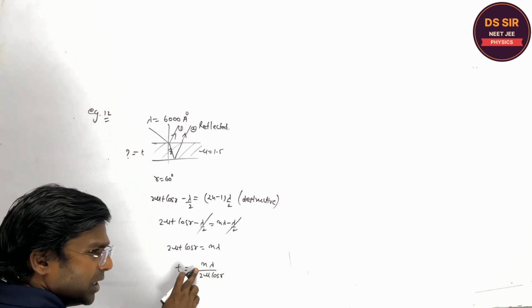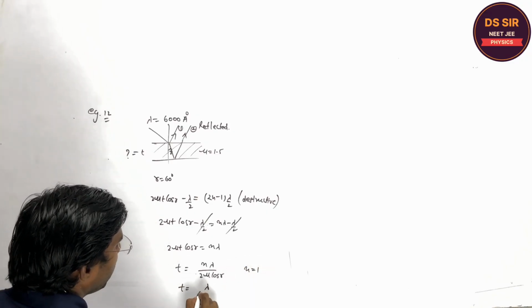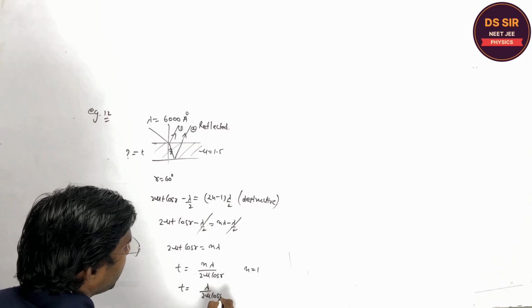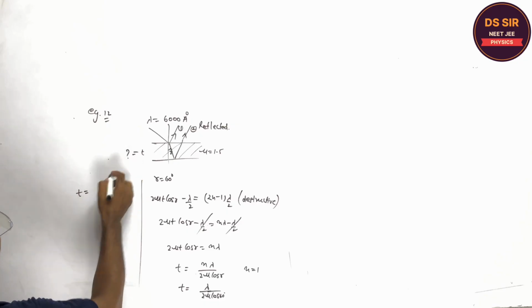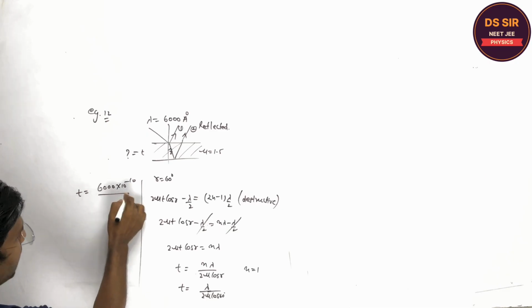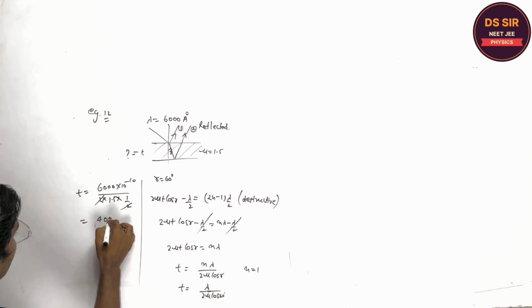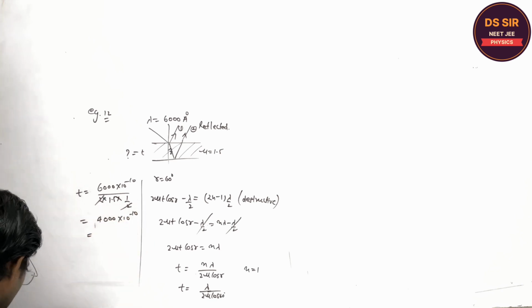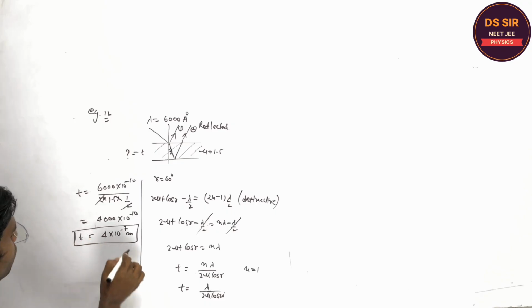So if n is minimum, then the thickness will be minimum. So you will take n equal to 1, t is equal to lambda upon 2 mu cos r, right? And r is 60 degrees, cos 60. So what is the thickness then? Lambda value is 6000 into 10 to the power minus 10 upon 2 into mu into 1 by 2. It will cancel out, and 4000 into 10 to the power minus 10. So this is equal to 4 into 10 to the power minus 7 meter is the thickness. Do you understand or not?